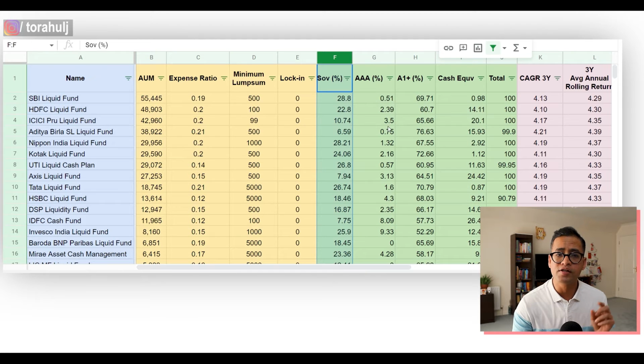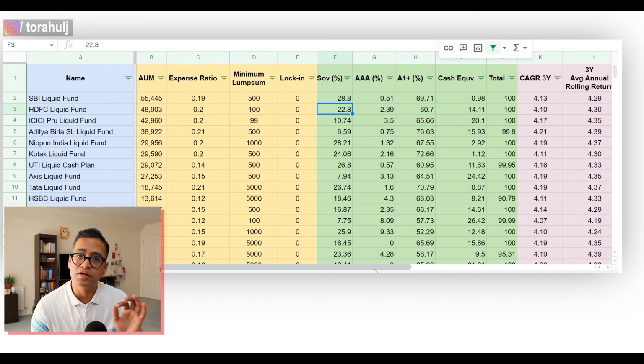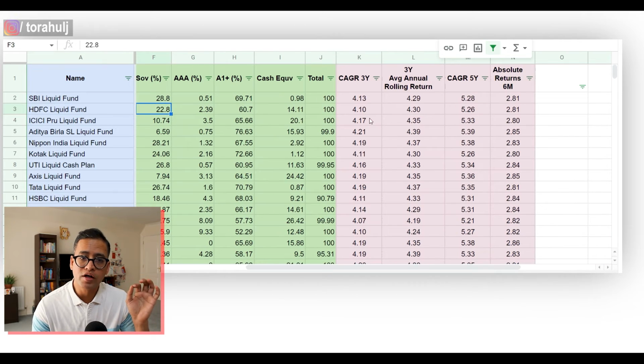So what we have done here is we have got the distribution of how much money each liquid fund has invested in these three categories. We are going to use this to filter down our liquid funds to find the best liquid funds. Let us now have a look at the returns and understand the nitty-gritties about returns in liquid funds, right? So what I've got here is CAGR of the last 3 years, rolling returns of the last 3 years, CAGR of 5 years, and 6 months absolute returns.